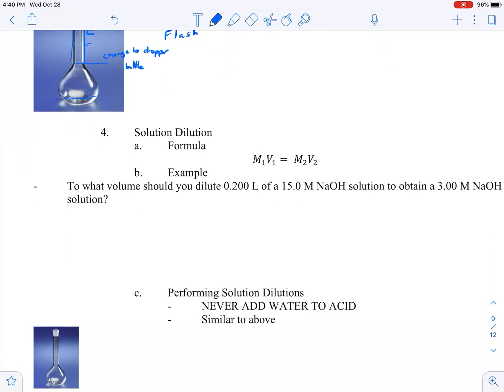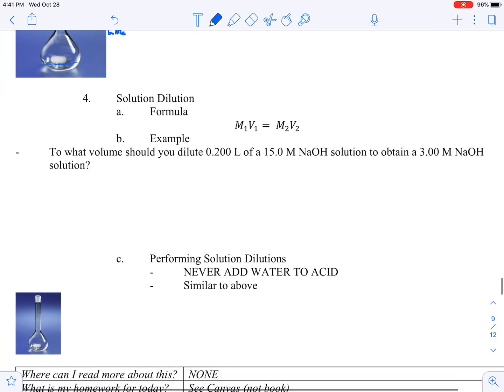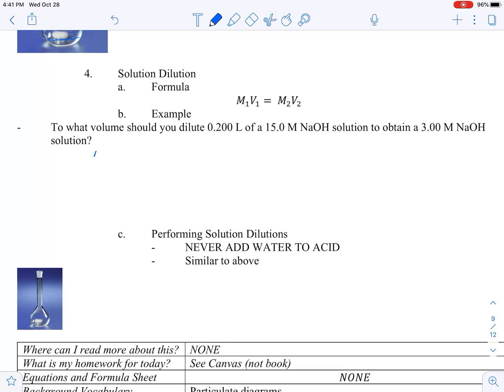Now we have our solution dilution formula. This one is M1V1 equals M2V2. We have seen this already, and it's very, very simple, hopefully. Let's check this out. We just write what we have, and make sure your molarities go with the volumes you know. So you have 15 molar, and then we have 0.2 liters. Those go together. And we're trying to make a 3 molar solution, and we want to know how much we need to dilute it to get there. So that's our question mark.